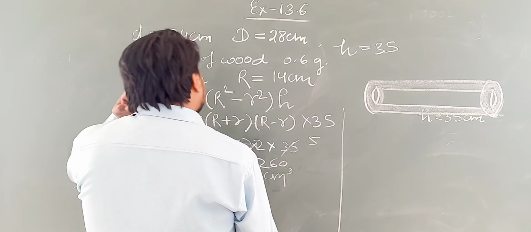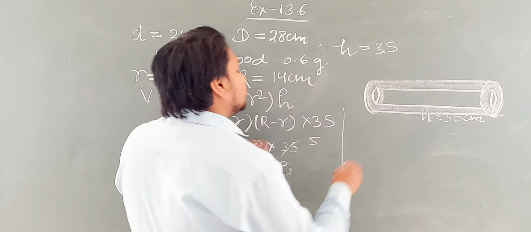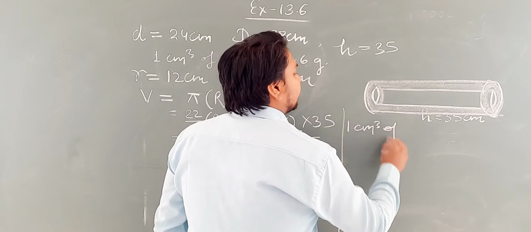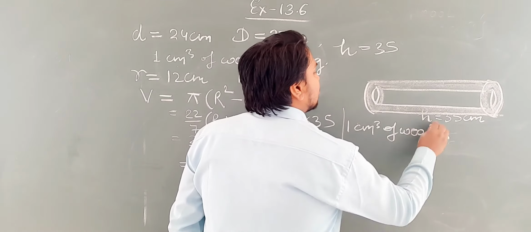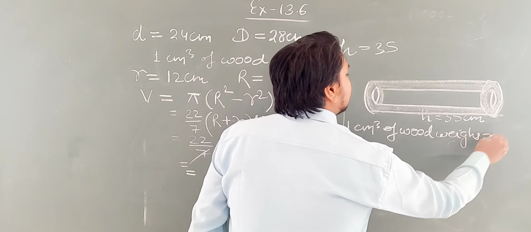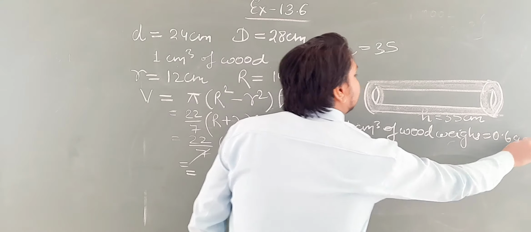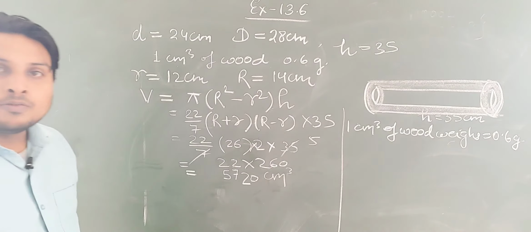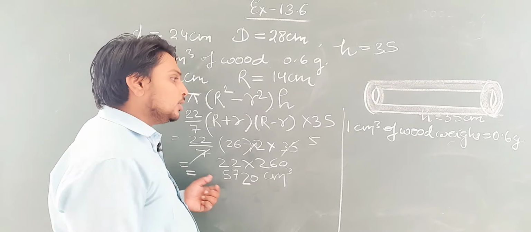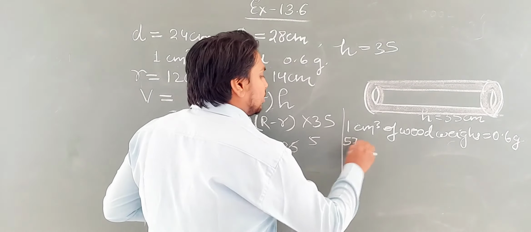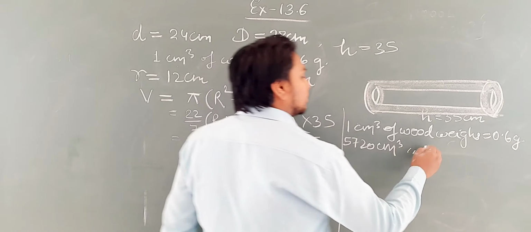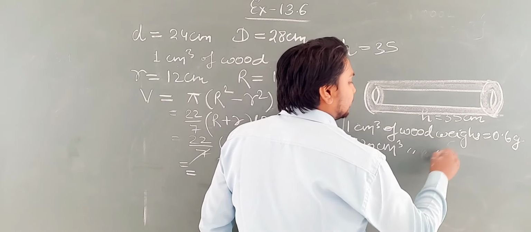So students, here you can see that 1 centimeter cube of wood weighs 0.6 gram. Okay, 1 centimeter cube of wood weighs 0.6 gram, it is given in the question. So 5720 centimeter cube wood weighs, कितना हो जाएगा?